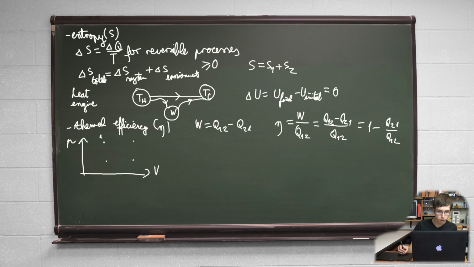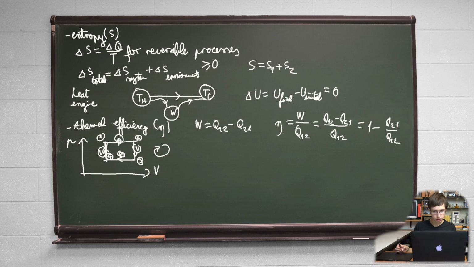Going from point 1 to point 2 is an isobaric process, then from point 2 to point 3 an isochoric process, from 3 to 4 an isobaric process again, where pressure is constant, and again an isochoric process where volume is constant, and it goes in this direction.